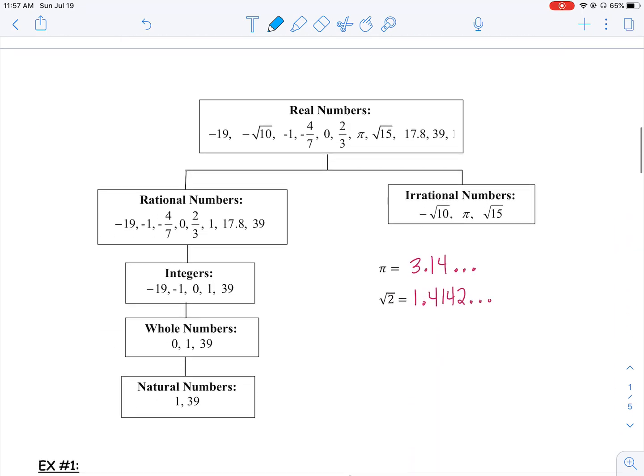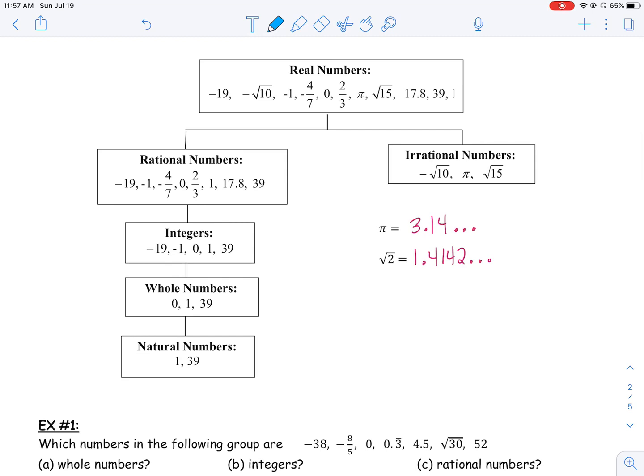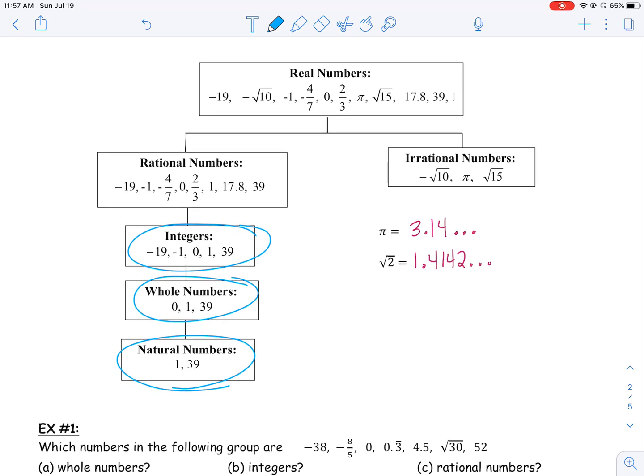Let me show you a flow chart that might kind of help you organize that information. So if we start down here at natural numbers, remember natural numbers start with 1 and go up. Or we have whole numbers if it includes 0, 1, and up. We have integers. That's any whole number, positive and negative, anything on the number line. All of those are underneath the rational number umbrella. Rational numbers are integers, they're whole numbers, they're natural numbers, they're even fractions or decimals that stop or repeat. All of those are real numbers.